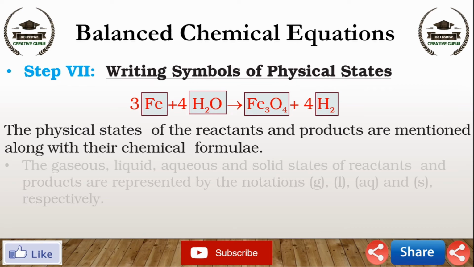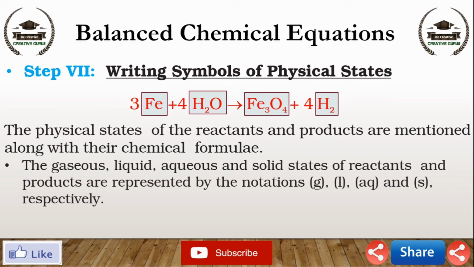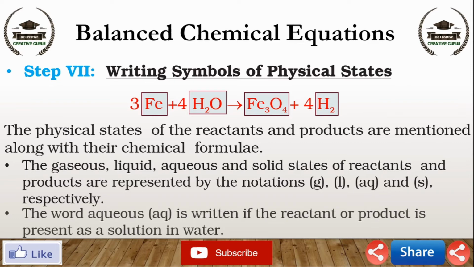To make a chemical equation more informative, the physical states of the reactants and products are mentioned along with their chemical formula. The gaseous, liquid, aqueous and solid states of reactants and products are represented by the notations g, l, aq and s respectively. The word aqueous is written if the reactant or product is present as a solution in water.